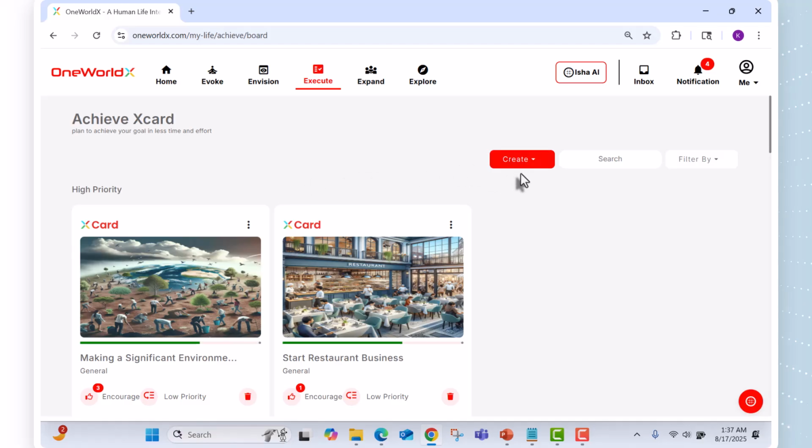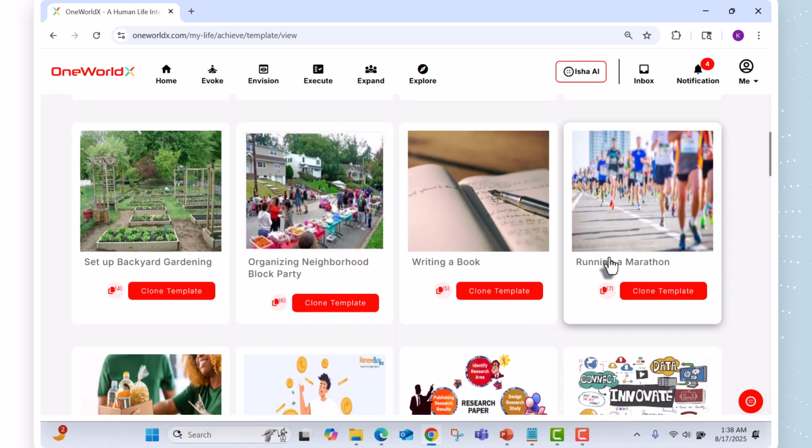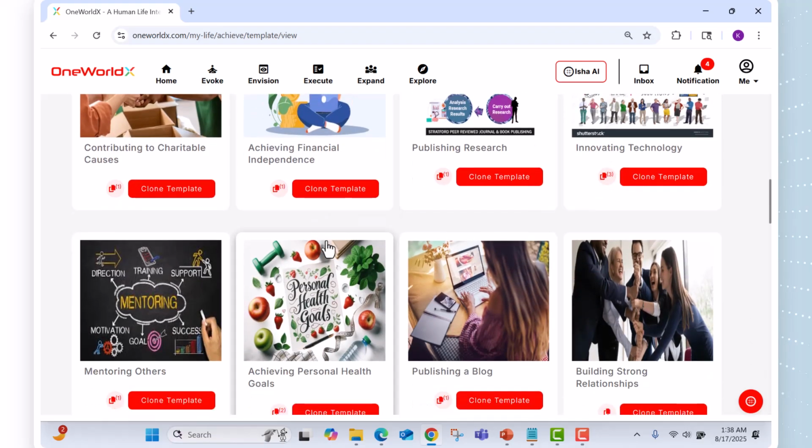There are two options available. For example, create an Xcard here, or create from a template. If you are a new user, I would recommend you start from the template section. You will see that there are many templates available, and you can scroll down to find something that you want to achieve.